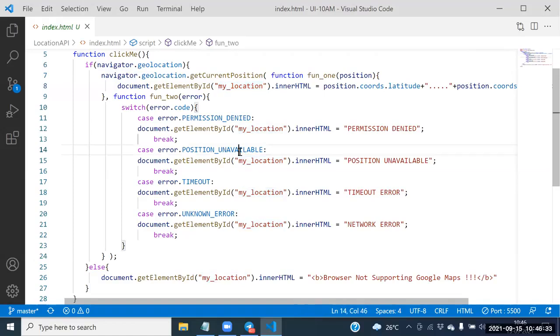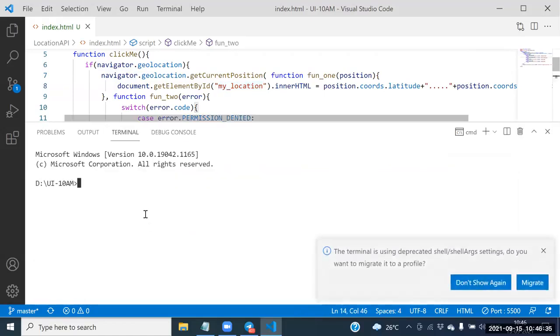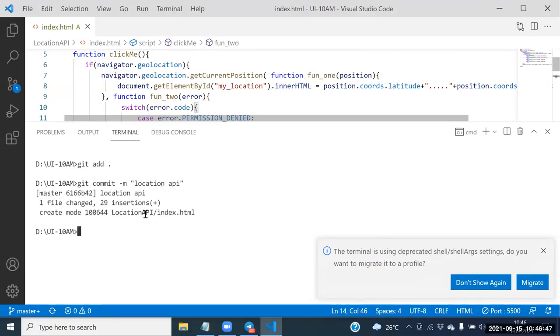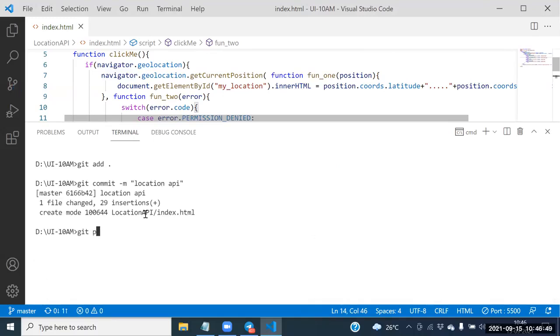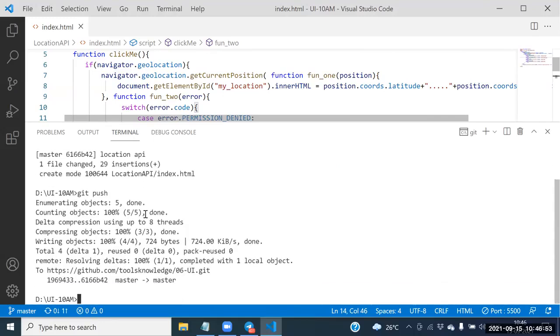Fine. Guys, how to commit the code? Everyone: git add dot. Next one, git commit hyphen m, and a message, for example "Location API". Guys, how to push it? Git push. Whenever we call git push here, automatically we are able to push the code. Okay? Fine. Please go through up to now, guys. In tomorrow's session, we need to see that one.